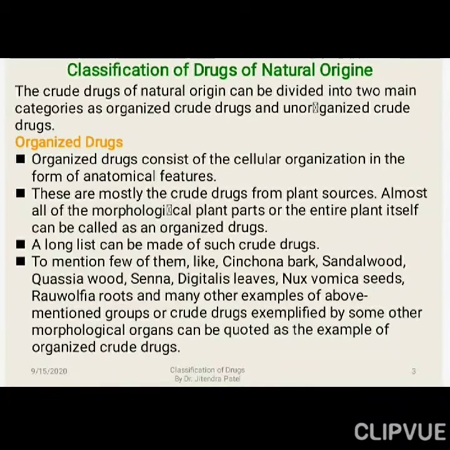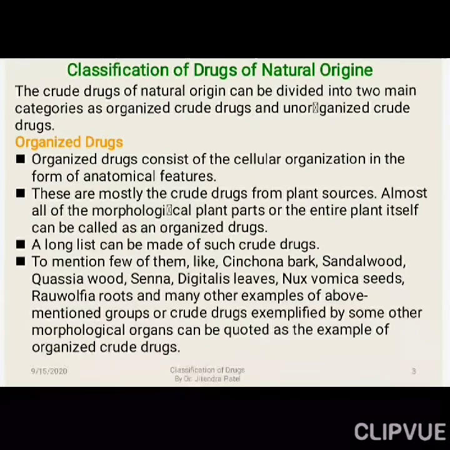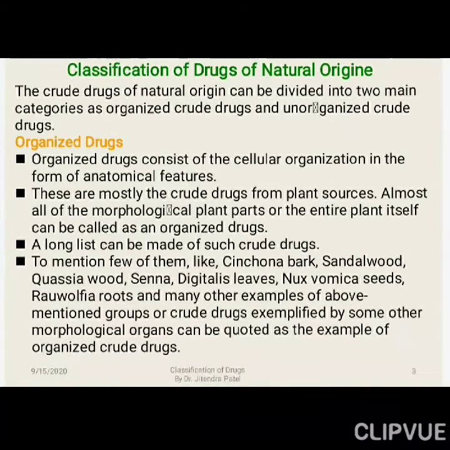Sandalwood, cassia wood. If you take the wood example also, you will get the organized cellular structure, right? Senna, digitalis leaf. In the case of the leaf, if you go for the TS, you will get the upper epidermis, lower epidermis, trichomes, stomata, vascular bundle, xylem, phloem. They will be there in the proper arrangement. Nux vomica seeds, right? So there will be the trichomes, right? If disc shaped seeds, that will also have the proper arrangement.